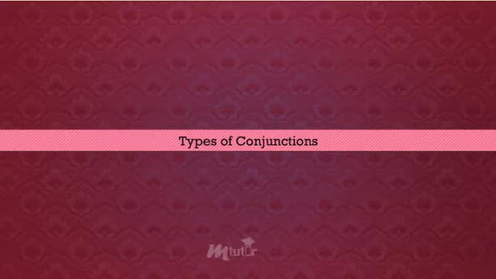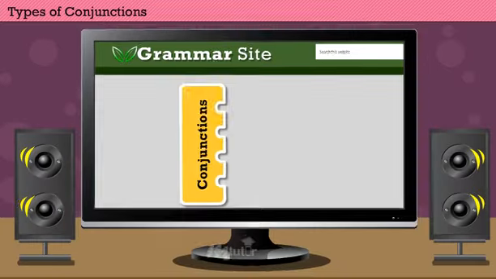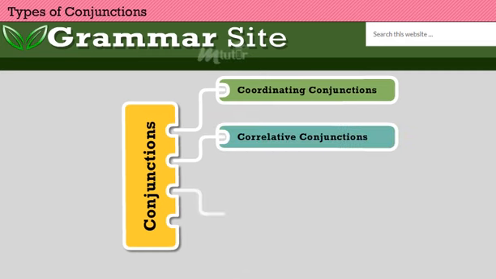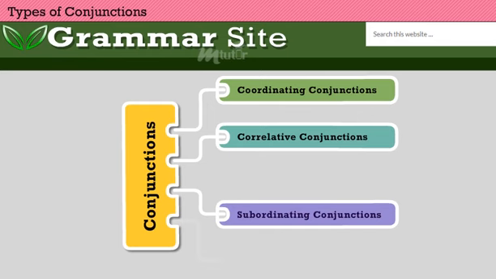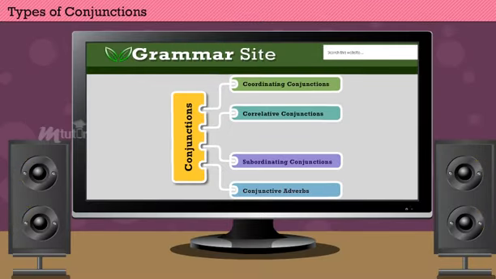Types of conjunctions. There are different types of conjunctions. They are coordinating conjunctions, correlative conjunctions, subordinating conjunctions, and conjunctive adverbs. Now, let us discuss these conjunctions in detail.